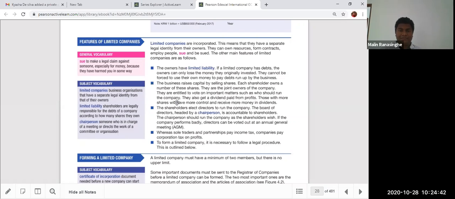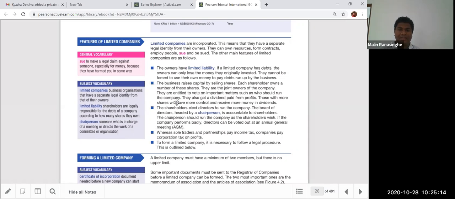There's an election, you can see. Sole traders and partnerships pay income tax, but limited companies have to pay corporation tax on their profits. Taxation, and registration for value-added tax, VAT, and everything are compulsory. And to form a limited company, it is necessary to follow the legal procedure, which is outlined below. These are the main features of limited liability companies.